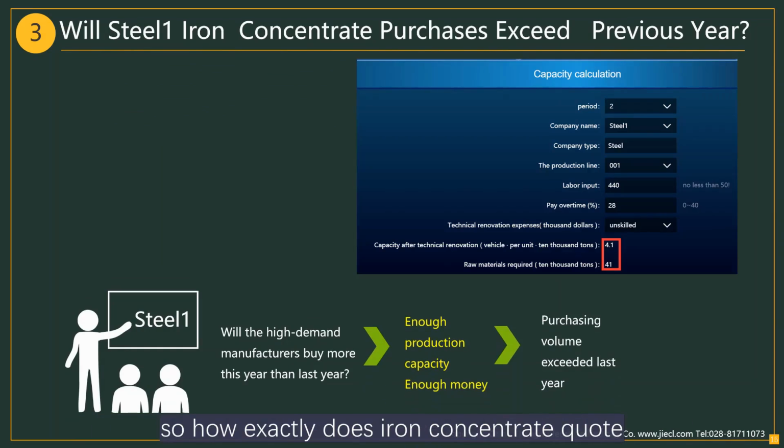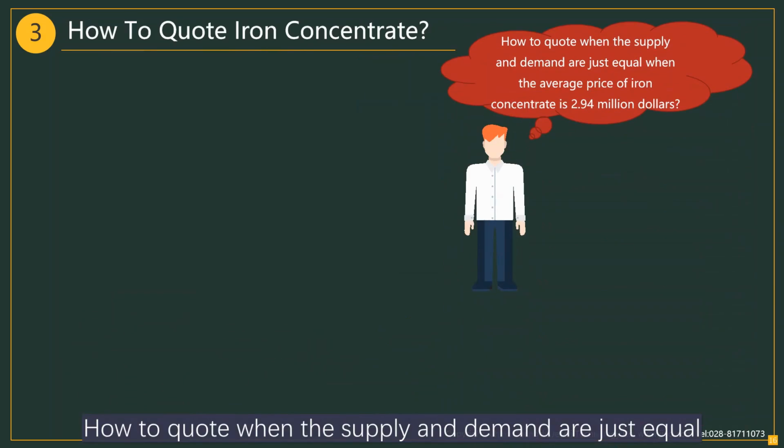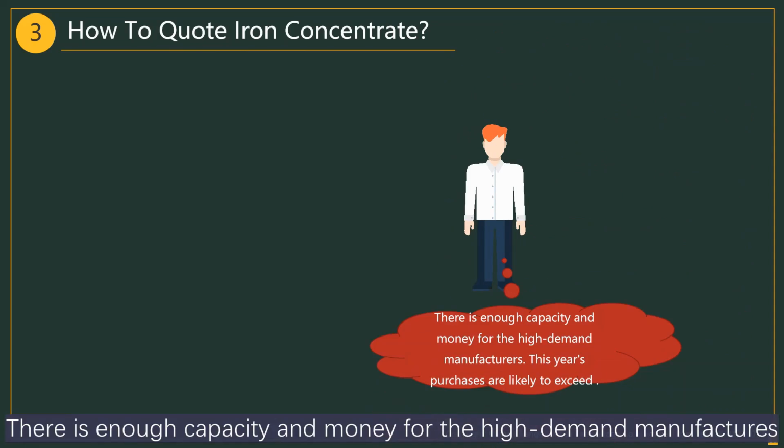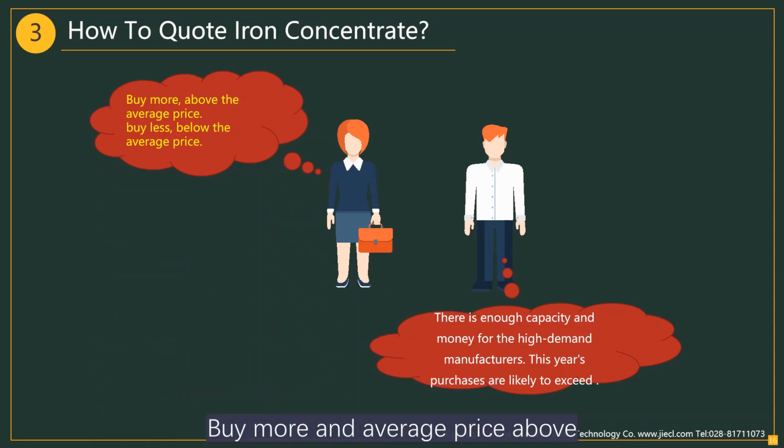So, how exactly does iron concentrate quote? How to quote when the supply and demand are just equal, and the average price of iron concentrate is $294,000 per 10,000 tons? There is enough capacity and money for the high-demand manufacturers. This year's purchases are likely to exceed it: by more and the average price goes above, by less and the average price goes below.